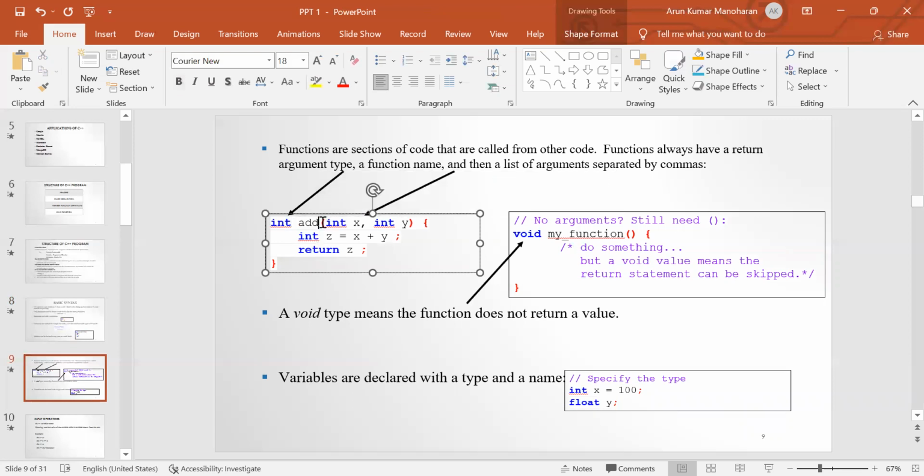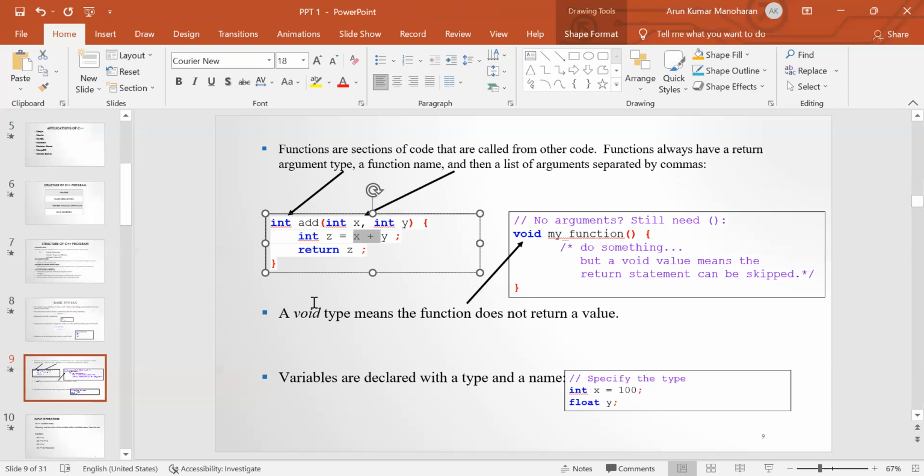The return type of this function is integer. Inside the function add, we have two parameters or arguments, int x and int y, separated by a comma. In the body of the function, we declare one variable, initialize it using the values of x and y, and then return the z value.